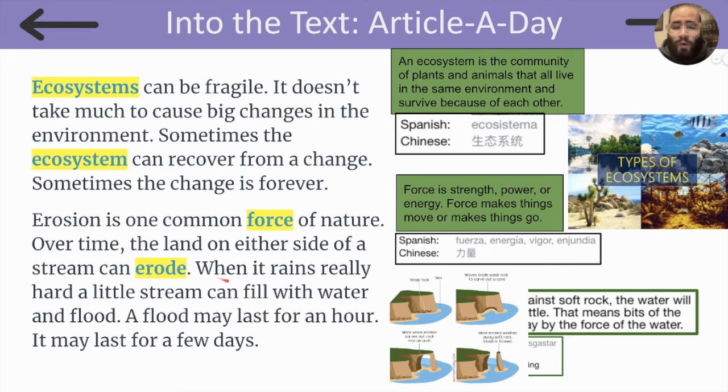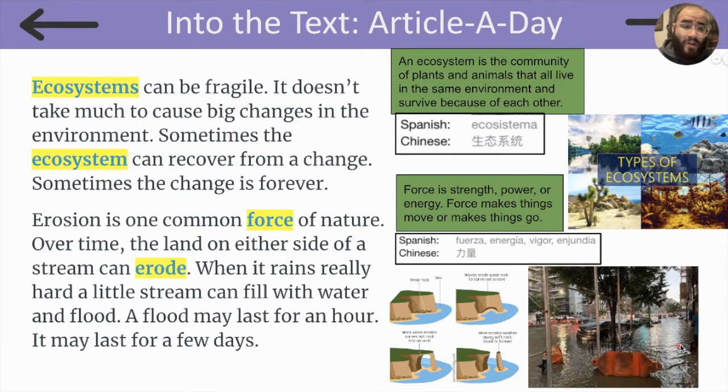Let's continue. When it rains really hard, a little stream can fill with water and flood. A flood may last for an hour. It may last for a few days. This is a flood. It happens when it rains too much and a stream forms.